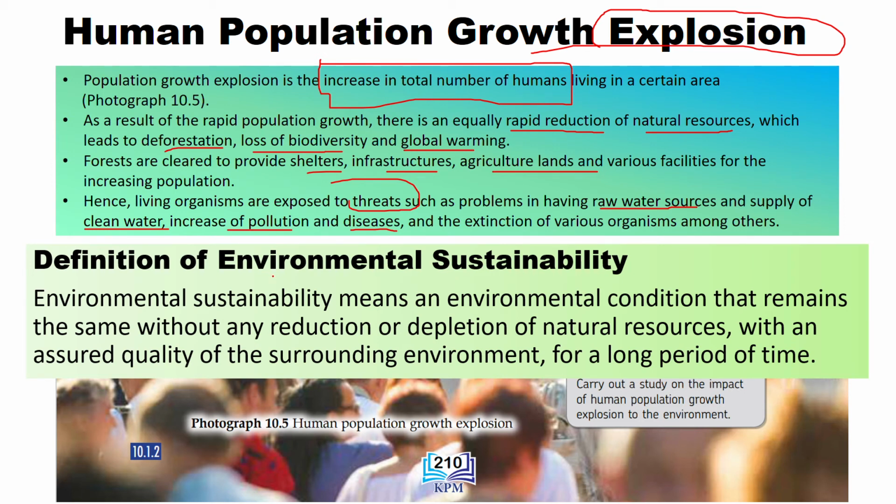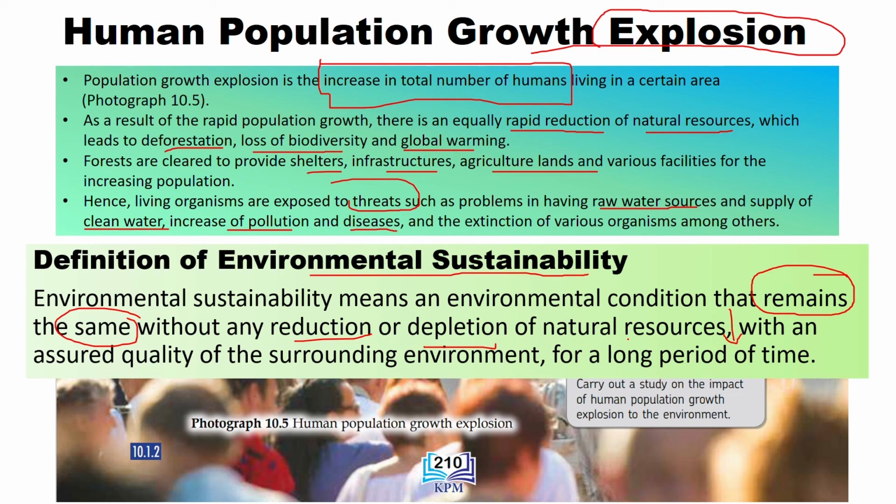Okay, let's look at the definition of environmental sustainability. So sustainability is that we want the environment condition to remain the same without any reduction or depletion in the natural resources. But when the human population is growing daily, okay, over the years, depletion ataupun reduction of the natural sources ini sudah pastinya memang berlaku lah.